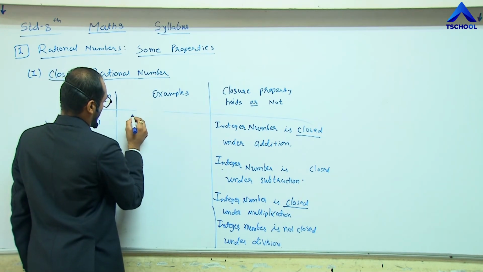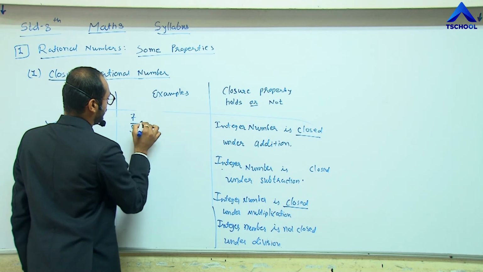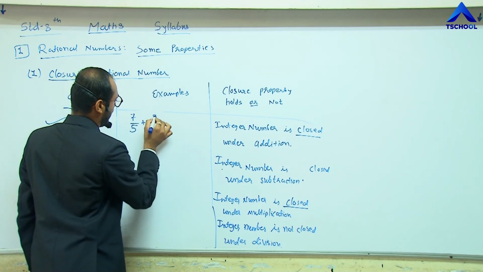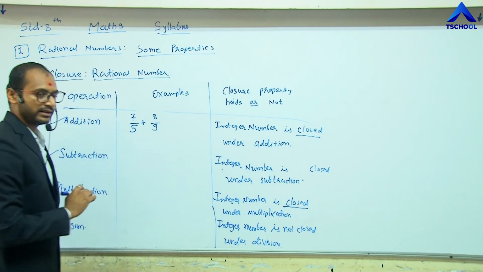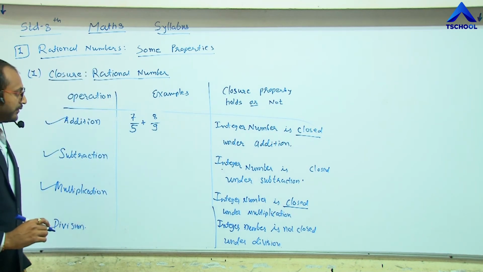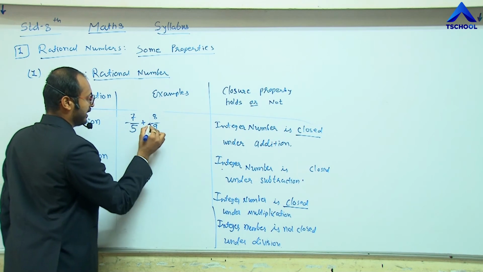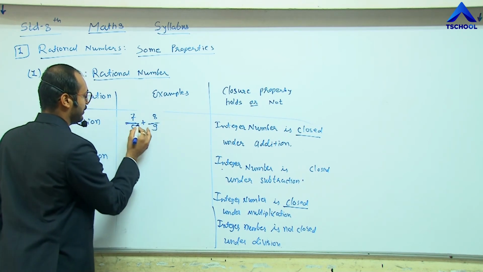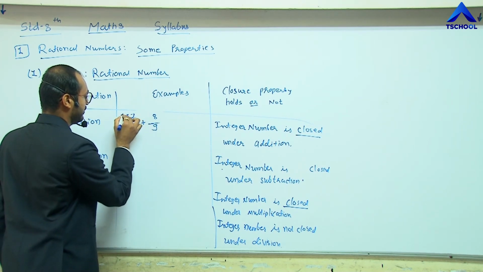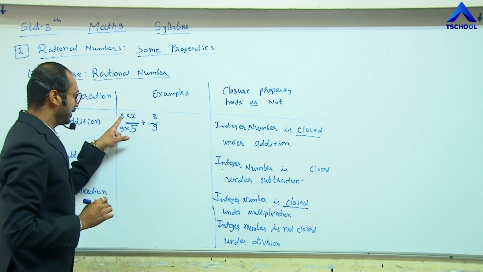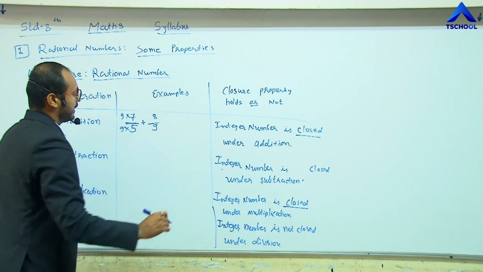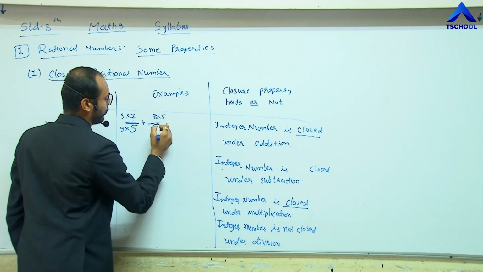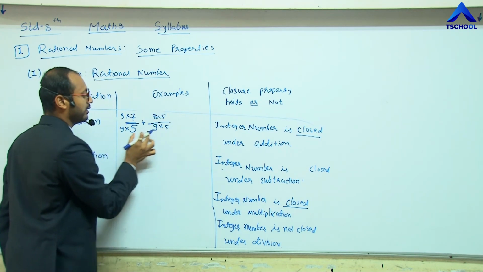So 7 by 5 plus 8 by 9. What is the result? Let me simplify this. To make the denominator equal, we should multiply here by 9 in numerator as well as in denominator, plus we should multiply here by 5 to make the denominator equal.